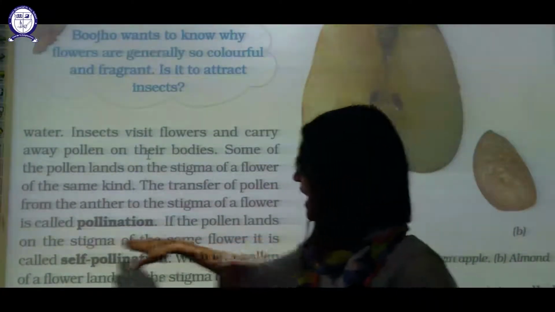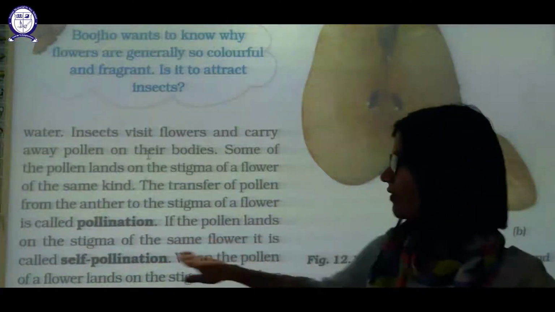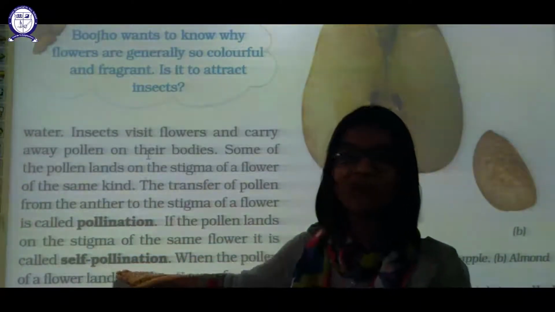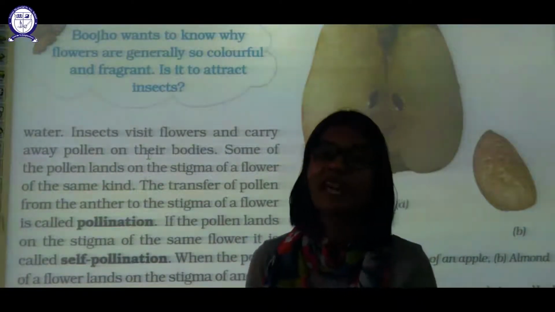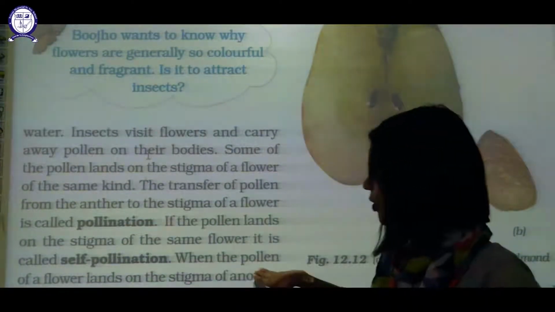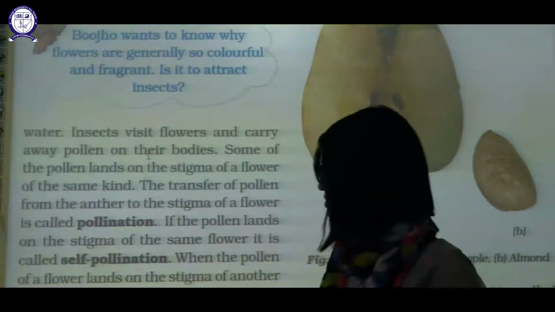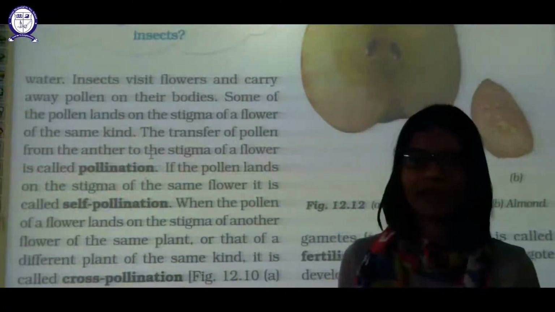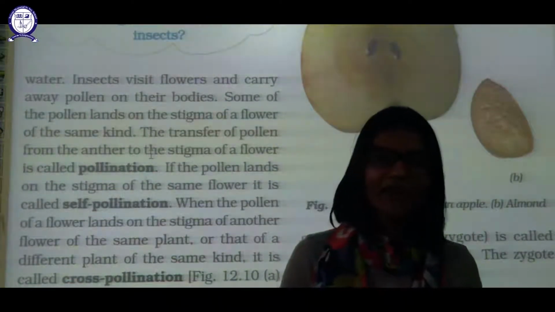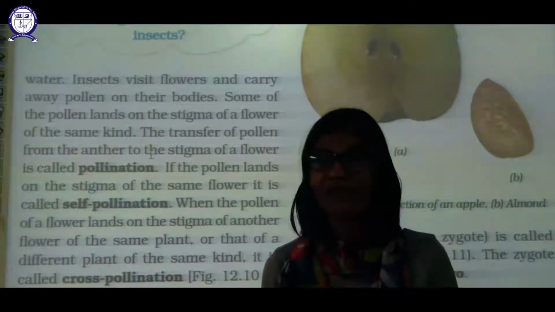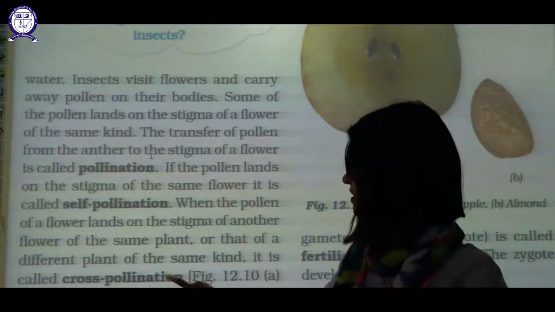If the pollen lands on the stigma of the same flower, we say that it is self-pollination. So self-pollination is pollination which occurs within the same flower. When the pollen grain of one flower lands on the stigma of another flower of the same kind, it is known as cross-pollination.